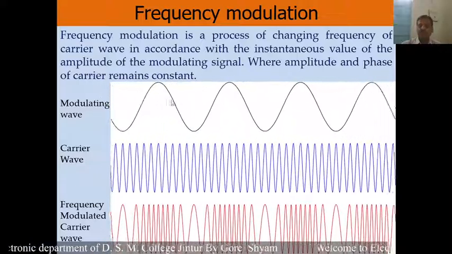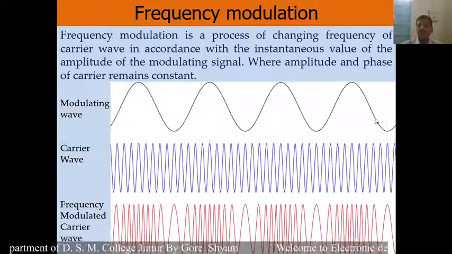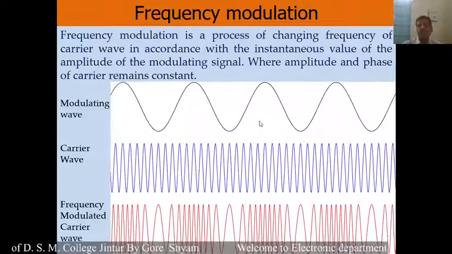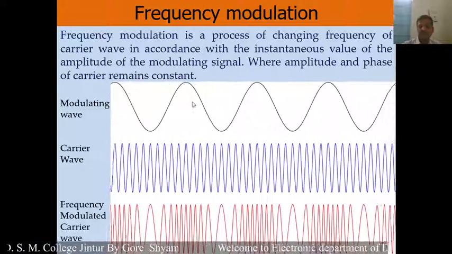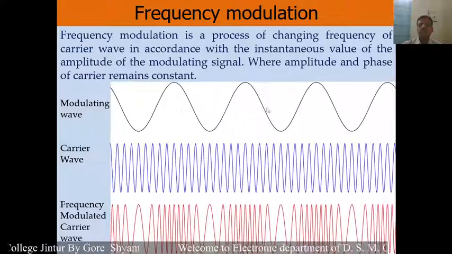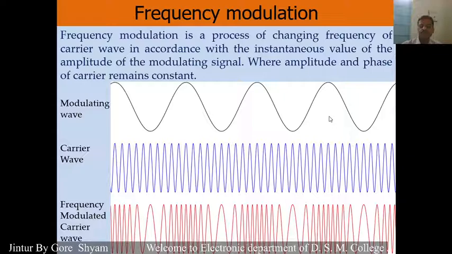Here the frequency of this modulating wave is very low. For a sound signal, the frequency is from 20 Hz to 20 kilohertz. So this frequency is very low.